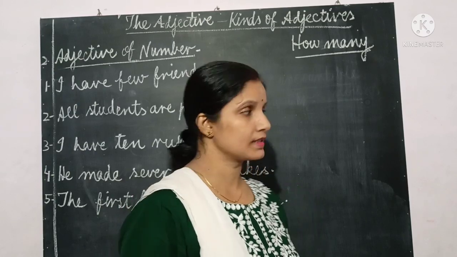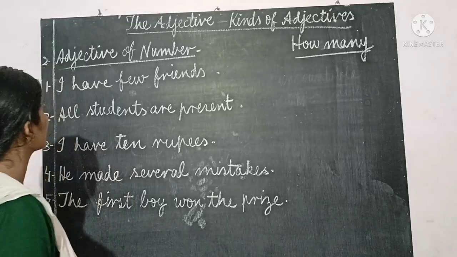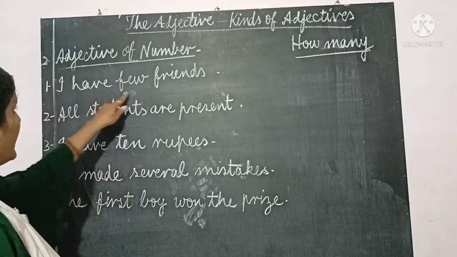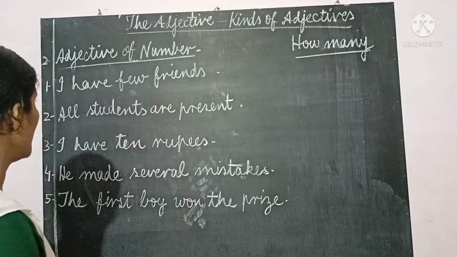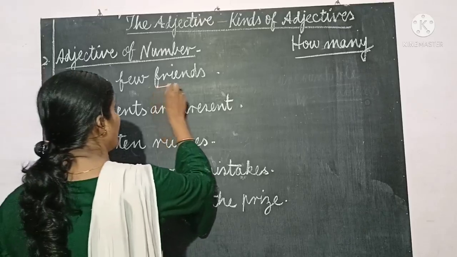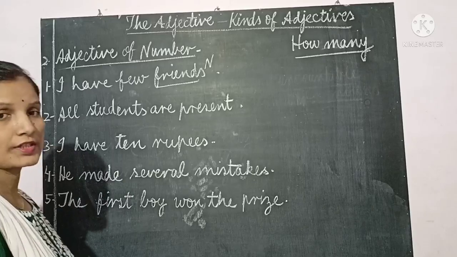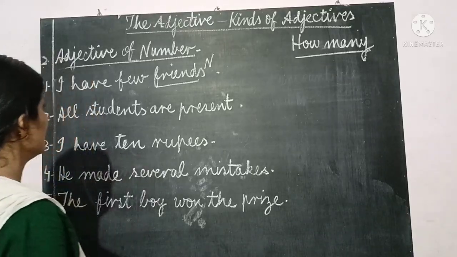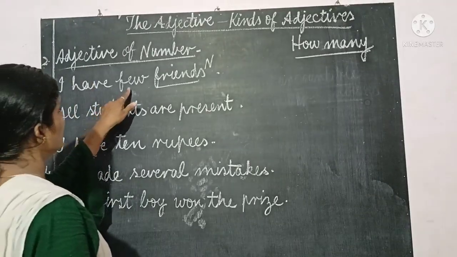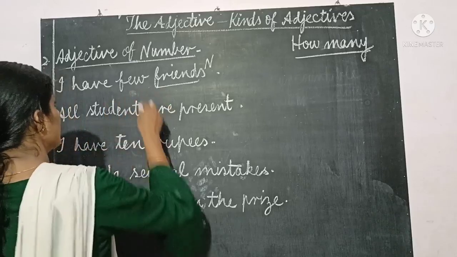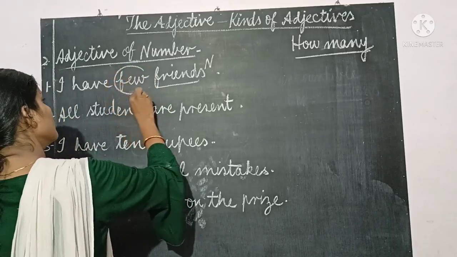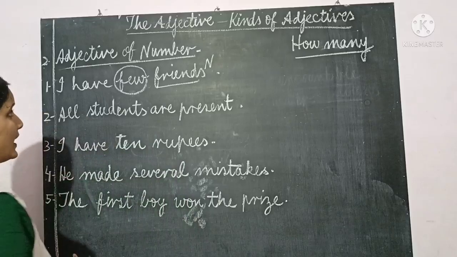Okay, let's see examples. I have few friends. Here we are talking about friends. This is a noun, and you know children, adjectives are used only to describe a noun or pronoun. Few is used here for friends. This is an adjective. But what kind of adjective? Adjective of number.